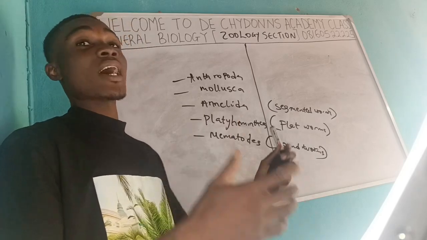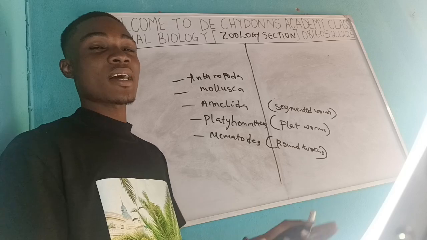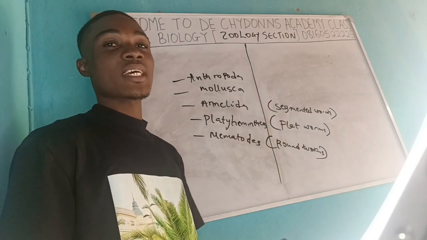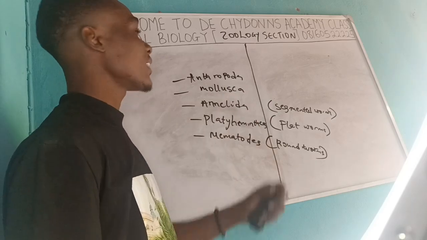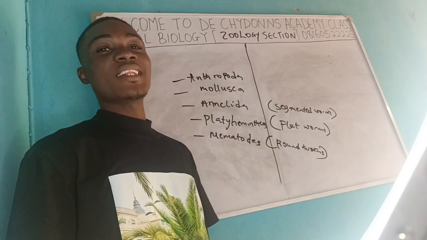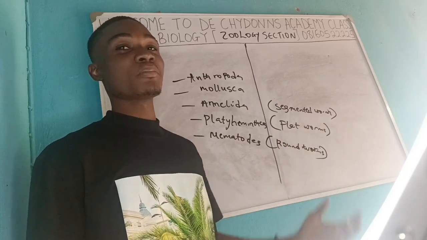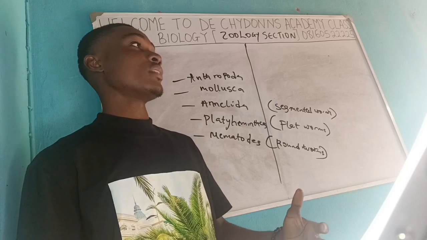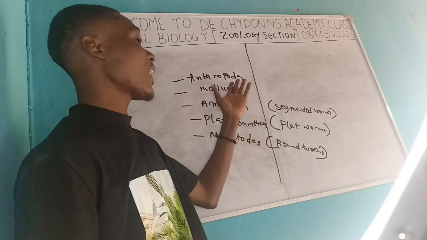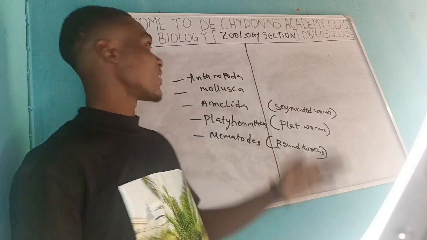So mollusks are characterized based on the special features that they have, starting from the visceral mass, the mantle, the foot that they have. We shall be discussing them holistically one after the other. But then let's go to Arthropoda. Arthropoda is a phylum, and according to the scientists, they are the greatest phylum on earth, both the living and the fossil organisms that have existed so far. They have a greater proportion of living things that have ever existed. All right, so that is Arthropoda.